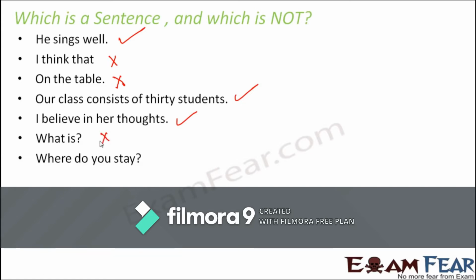However, when you ask, where do you stay? So this has a meaning. It has a complete sense. So this is again a sentence. Now, when we talk about sentences, there are many different categories of sentences. So even the questions are also examples of sentences, because they are also nothing but groups of words which convey a complete sense. Honesty is the best policy. Yes, of course, this is a sentence because it has a complete meaning. I love to play. Yes, this again has a meaning and hence a sentence.